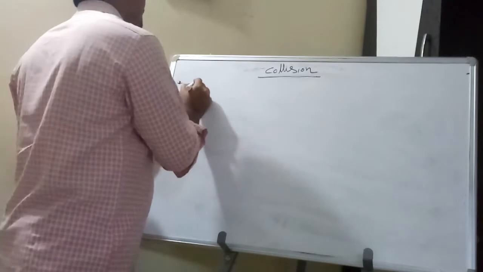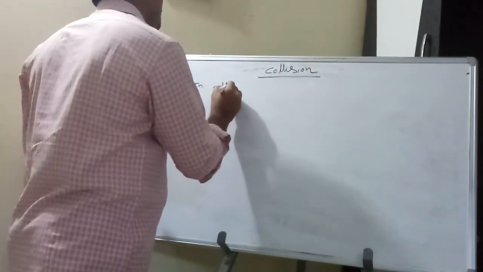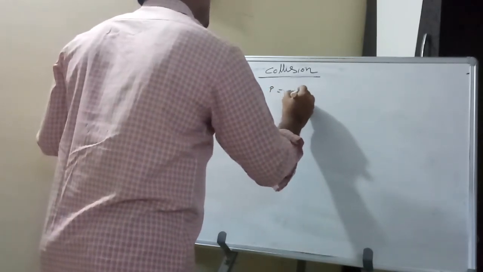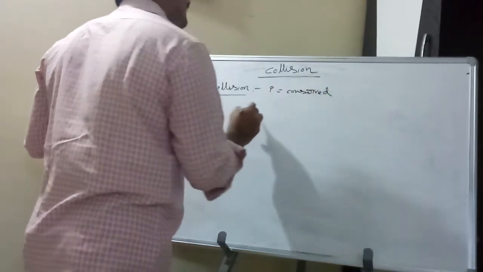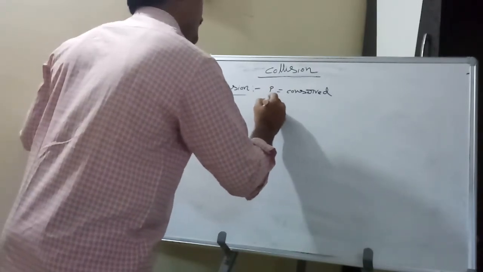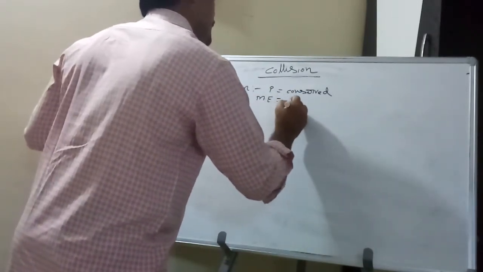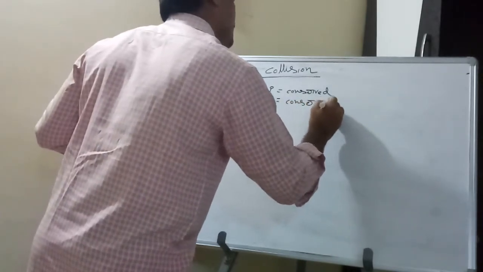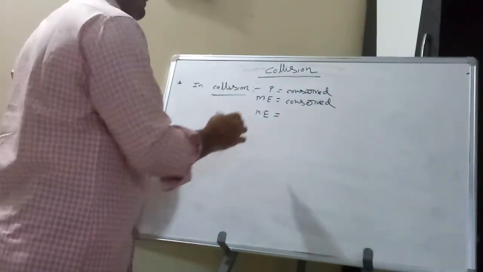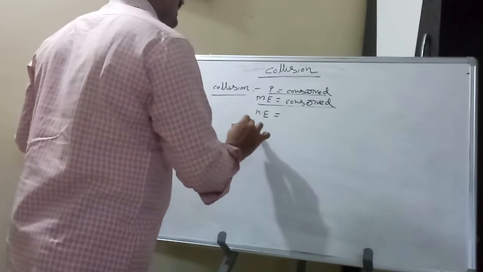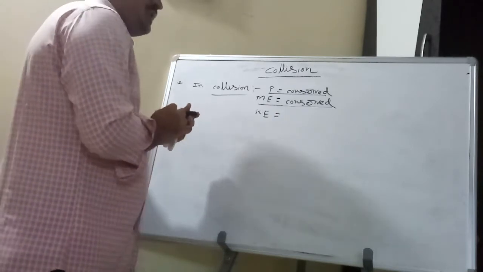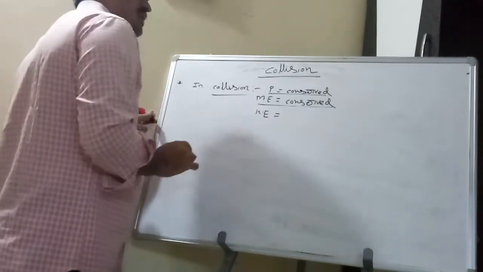In collision, momentum is conserved. In a collision there may or may not be physical contact. Momentum is conserved, mechanical energy is conserved, and kinetic energy may or may not be conserved. That is called collision. Now, the types of collisions.